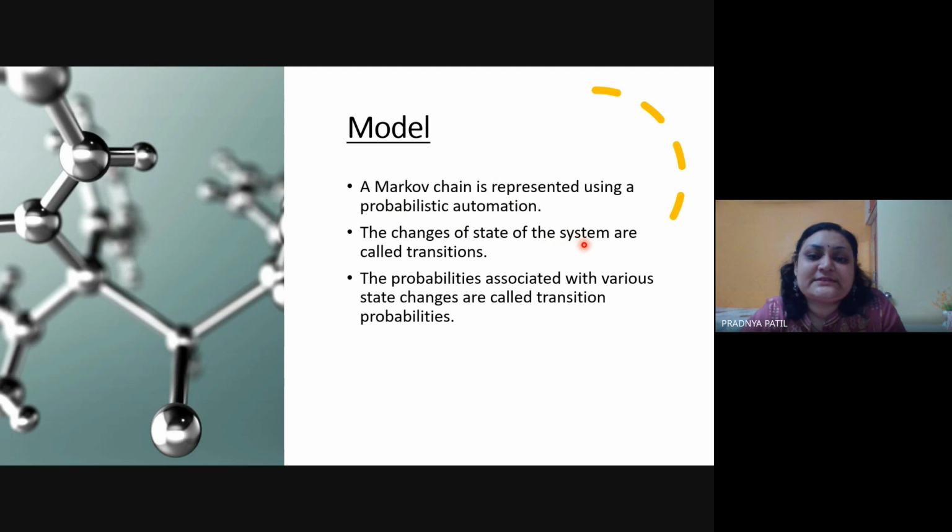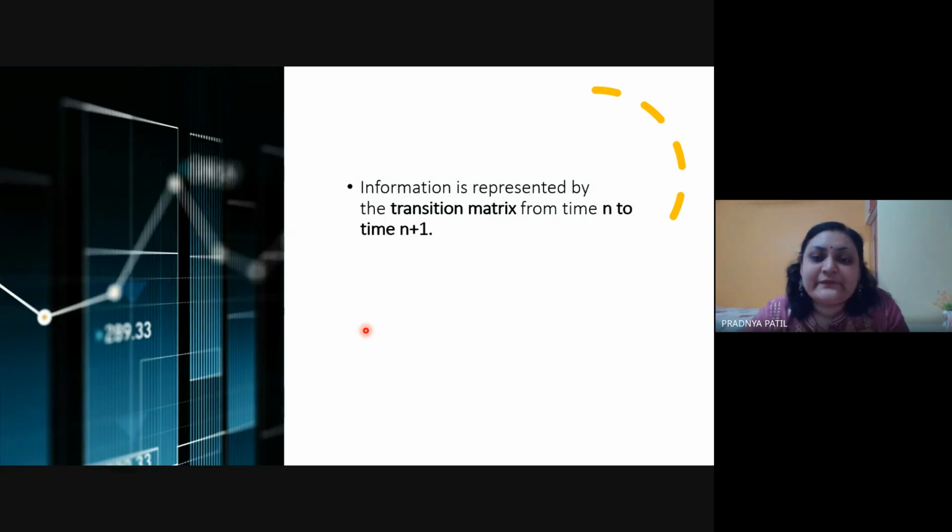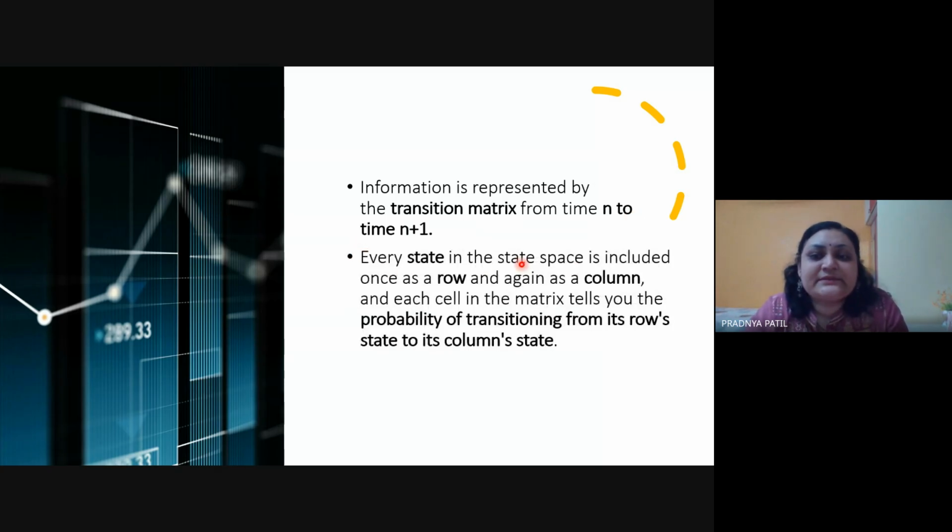The changes of state of the system are called transitions, and the probabilities associated with various state changes are called transition probabilities. The probabilistic automaton includes the probability of a given transition in the transition function, turning it into the transition matrix. In your practicals also you have taken some 3 to 4 states, and there were transitions from one state to another, and there was a transition matrix. Another very important property for a Markov network is that this information is represented with the help of the transition matrix, from time n to time n plus 1, and every state in the state space is included once as a row and once as a column.